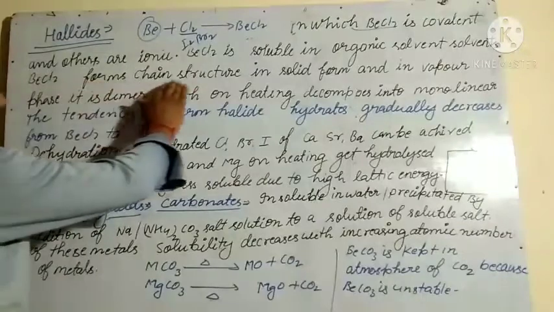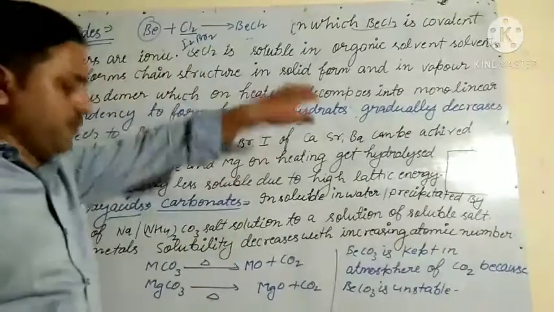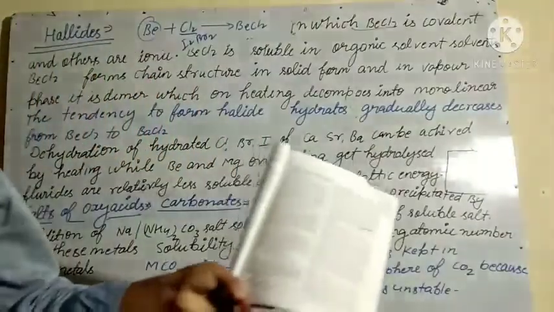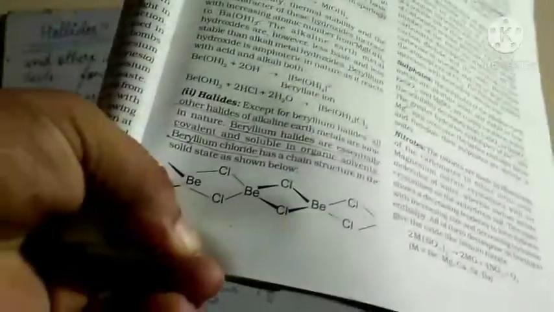BeCl2 forms a chain structure in solid form. The chain structure is shown like this. In solid form, it forms a structure like this, and this is called a chain structure.